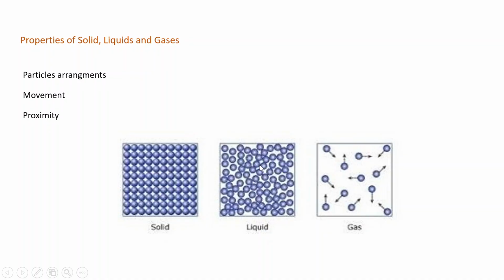We read just now that the gas particles can move easily and they are far apart. So now we will look at the gases, with respect to the effect of temperature and pressure on the gases. First of all, we will see compressing gases. It means the effect of pressure on the gases. The volume of a gas at a fixed temperature can easily be reduced by increasing the pressure on the gas.